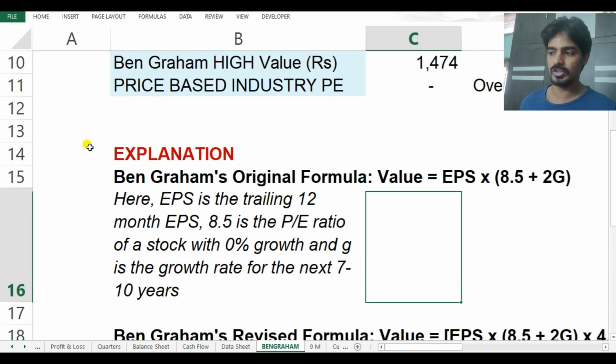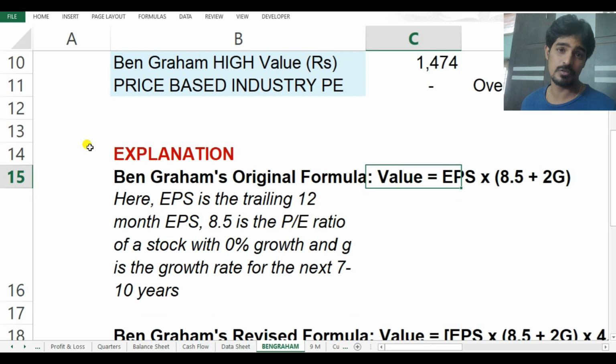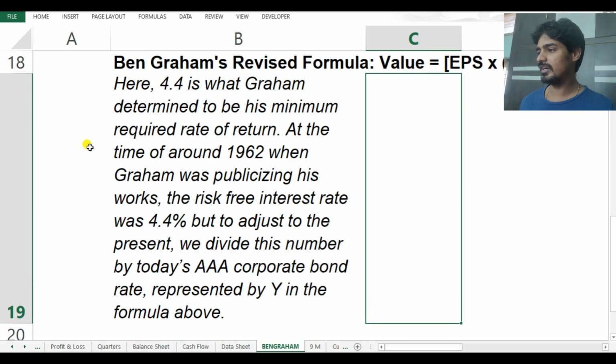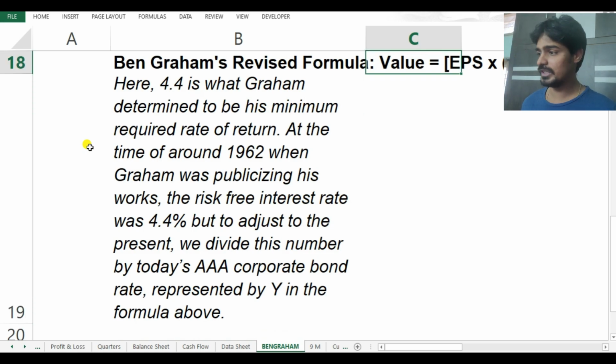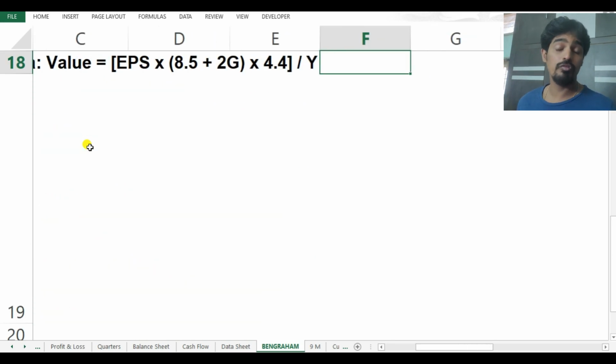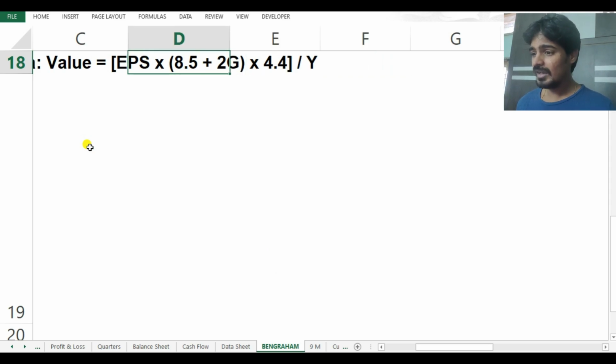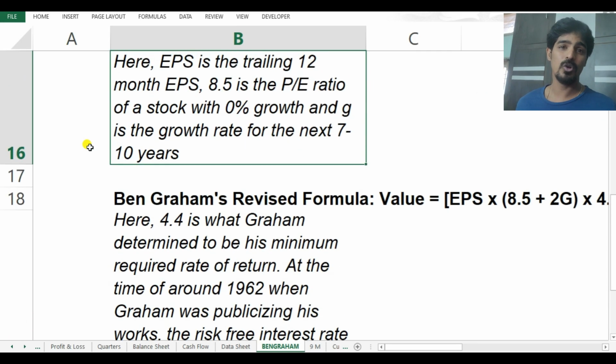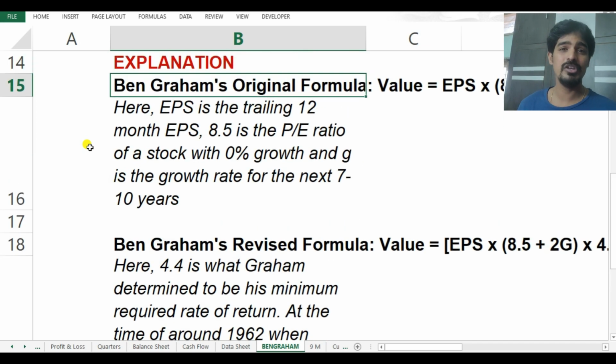The Ben Graham original formula is this: EPS into 8.5 plus 2G. This is the original formula, but afterwards they revised it in the next editions of the book. They edited it to almost EPS into 8.5 plus 2G into 4.4 divided by Y, which is yield. This looks very complicated, and the bond market doesn't work pretty much in India. That's the reason I have used only the original formula. I don't like complicating things. The simpler we keep it, the simpler we can get into the stock and get out of the stock.